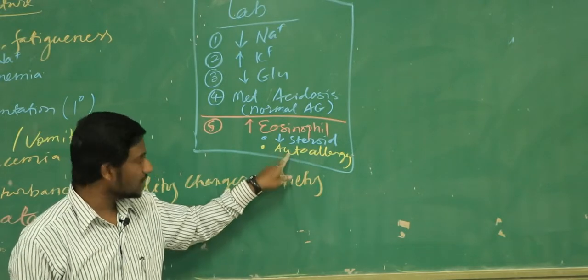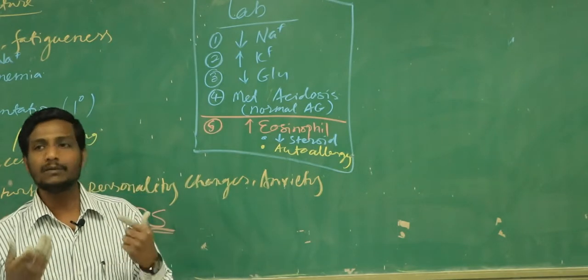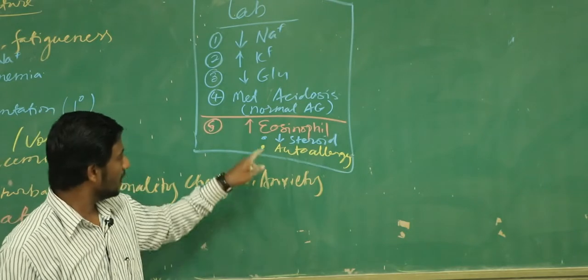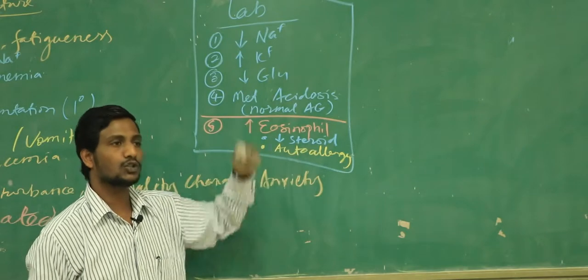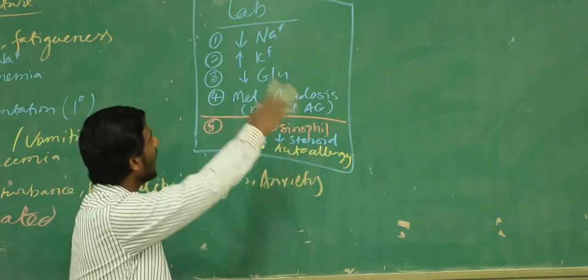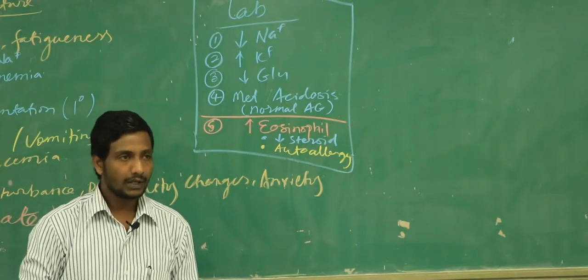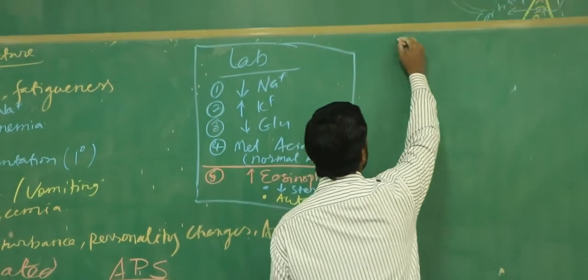And then again, maybe this is the reason why the eosinophil is high, but I am repeating, both of these hypotheses can be believed more, but none of these hypotheses we are sure about. Right? So maybe there is decreased steroid, that's why there is more eosinophilia, or there is the autoallergy, that's why the eosinophil is high. So in this way, I gave you some very common lab findings of the Addison disease. Now the question is, when this patient will come to you, how are you going to do the diagnosis?